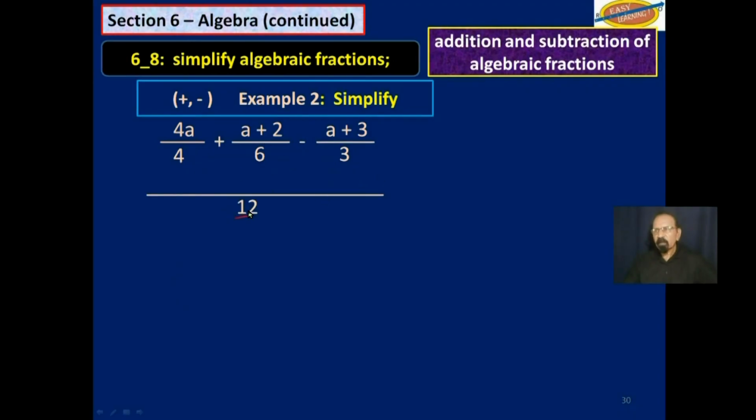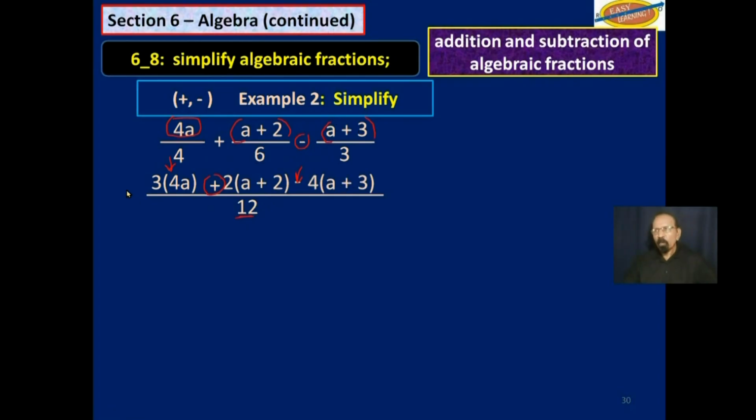LCM is 12. 4 into 12, 3. 3 times 4a. We write that down here. Plus 6 into 12, 2. 2 times a plus 2, which is this. Bring down that minus sign here. 3 into 12, 4. 4 times a plus 3.